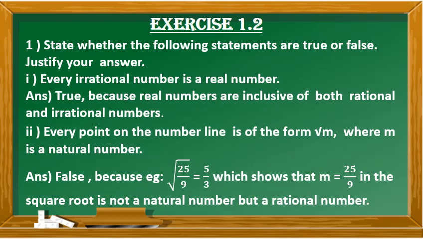But what have they told you? They have told you in the statement, every point on the number line is of the form root m, where m is a natural number. Now, is this 25 by 9 a natural number? No, it is in the form of a rational number. Now, it can be a natural number also. If you take an example as square root of 25 by 5, when you reduce the number inside the square root, you will get 5. So, it can be a natural number also. So, the statement they have given you is false, because the example we have taken has proved that inside the square root it is not a natural number, but it is a rational number.